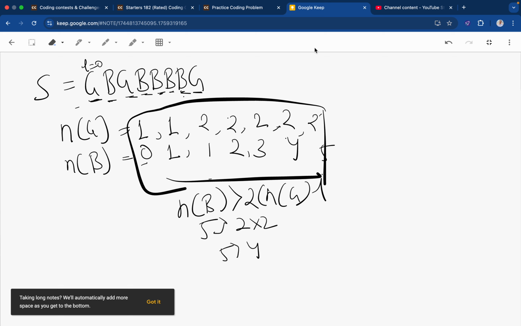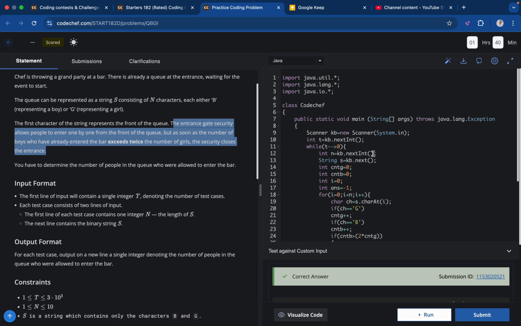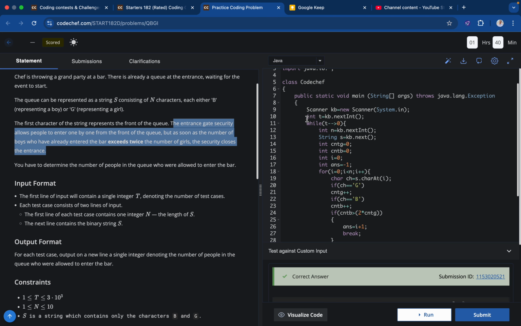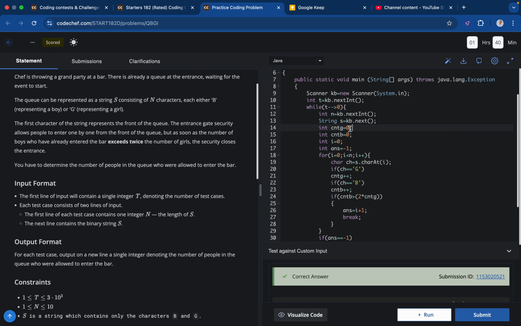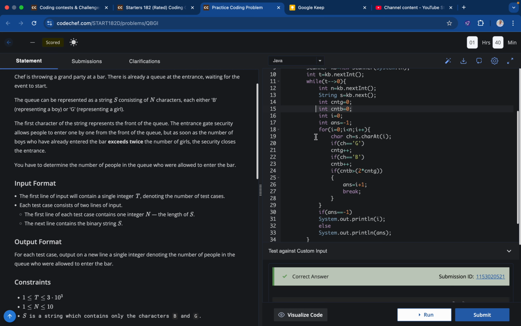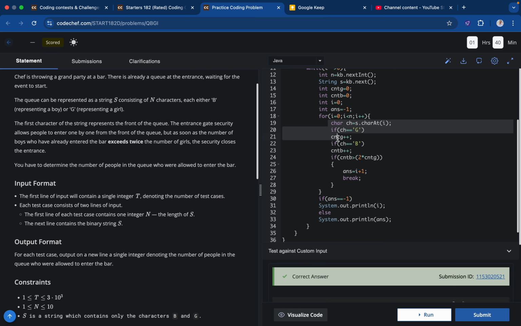Now let me show you the logic I used. I take a scanner, and t is the count of test cases. Then I take two inputs, n and s, and I store the count of girls in countG and the count of boys in countB. Then I store each character in ch, and update countG and countB. And I add the condition: if countB is greater than 2 times countG, then answer is i plus 1, right? Because i basically starts from 0, right?